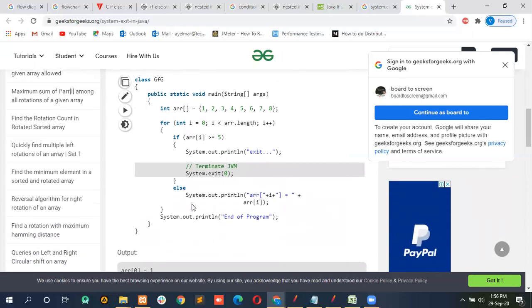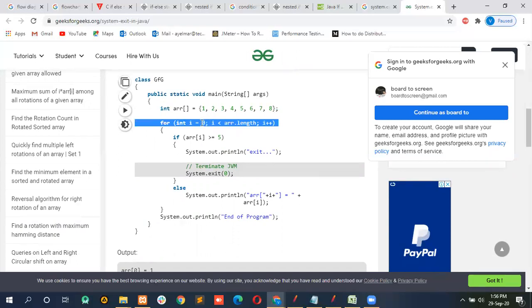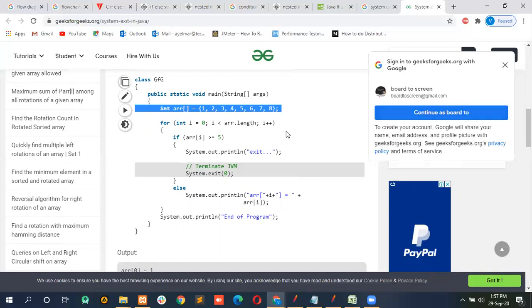See here, I have taken an int array, with the range from 1 to 8. Then I have made use of a for loop, i equal to 0, i less than arr, which is nothing but the array. Did we do the for loop? No. Shall I explain it to you earlier? Yes.